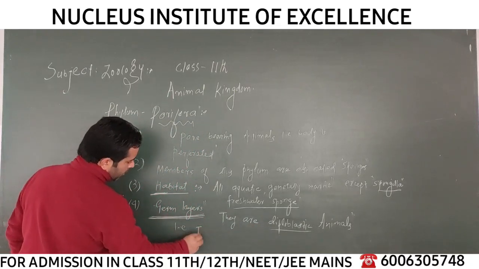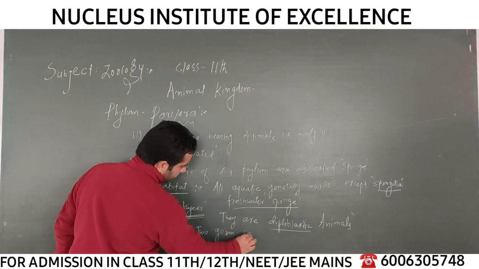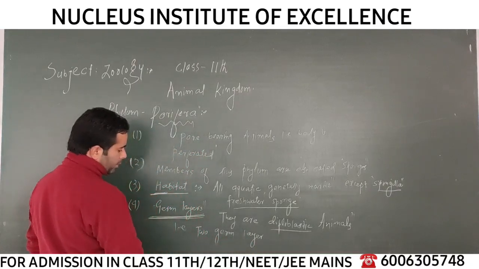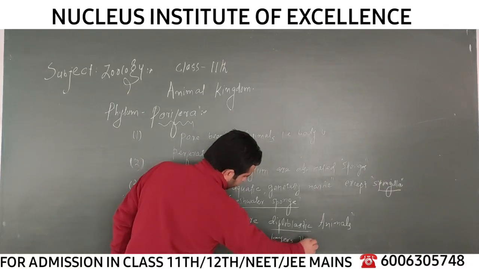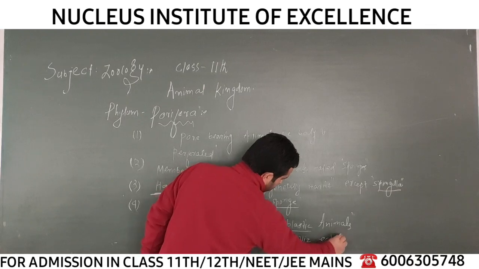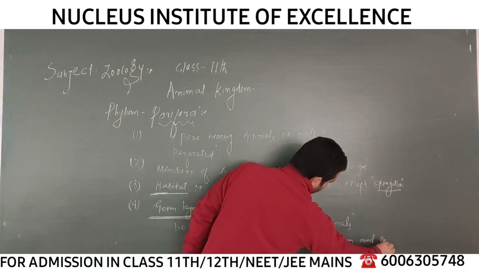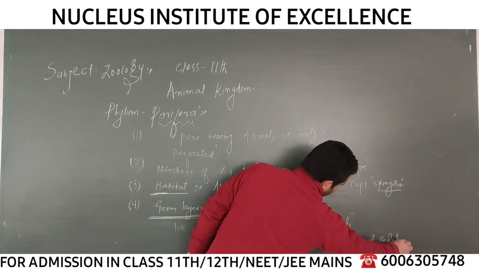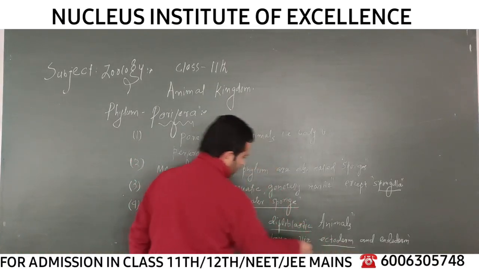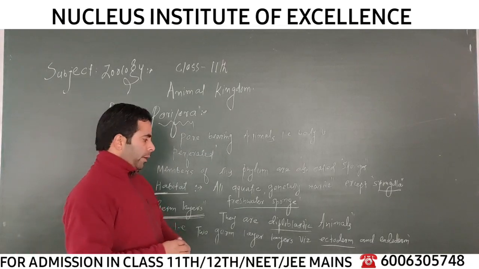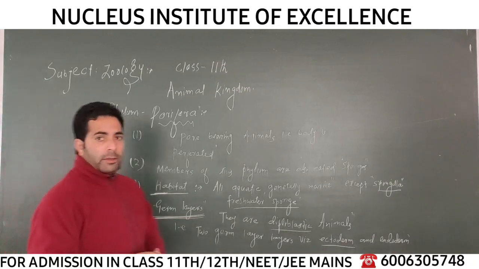There are only two germ layers formed during their embryonic stage, and these two germ layers are ectoderm and endoderm, right? So this is their character. They are diploblastic animals having only two germ layers in their embryonic stage, ecto and endo. Mesoderm is not there, right? So this is the fourth characteristic feature of the phylum Porifera.